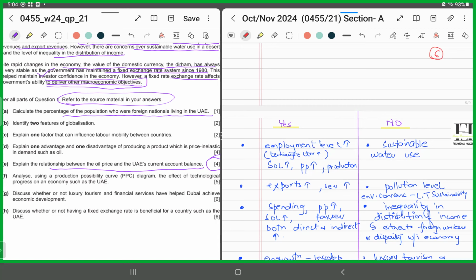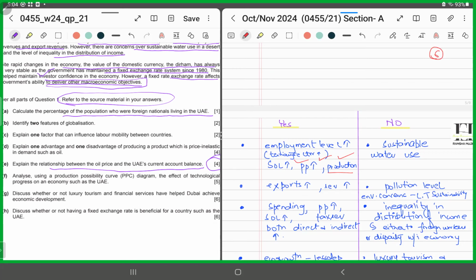As a result, since the employment level has increased, the people have improved their purchasing power, right? And as a result, their standard of living rose. And when they were employed, the production level also improved, right? So their earnings increased. When their earnings increase, their purchasing power improved. As a result, the standard of living rose.